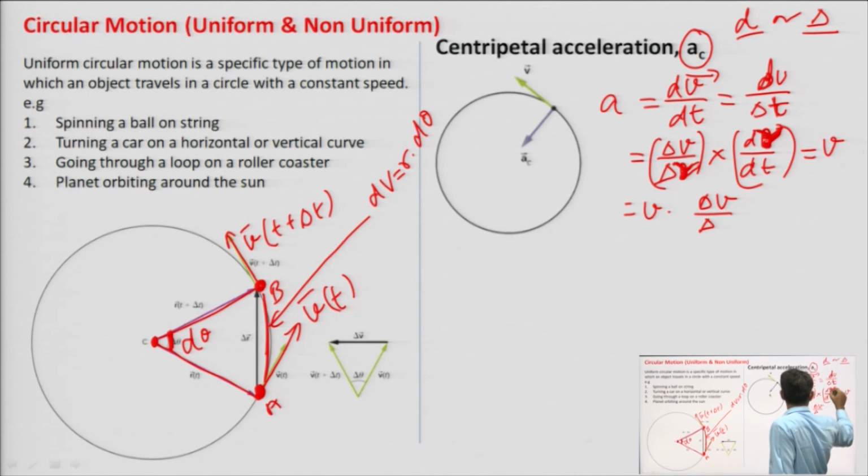So, put dv by dt in terms of dv by del r.